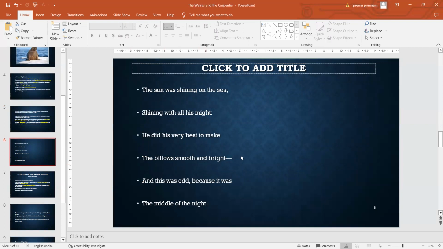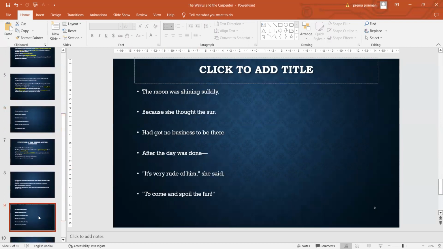The sun was shining on the sea, shining with all his might. He did his very best to make the billows smooth and bright. And this was odd, because it was the middle of the night. The moon was shining sulkily, because she thought the sun had got no business to be there after the day was done. It's very rude of him, she said, to come and spoil the fun.